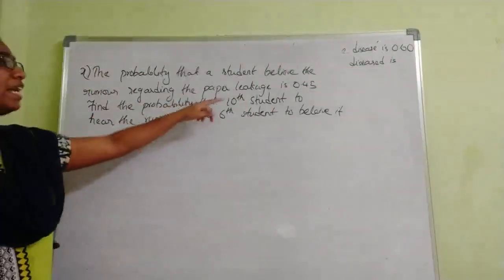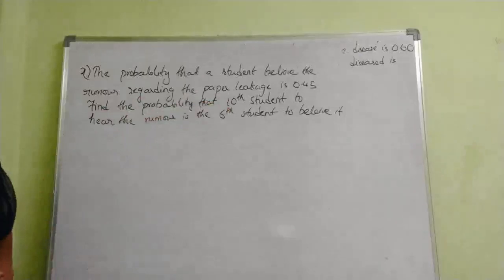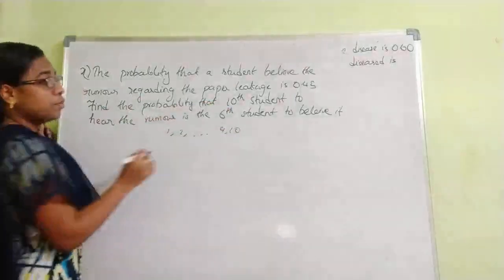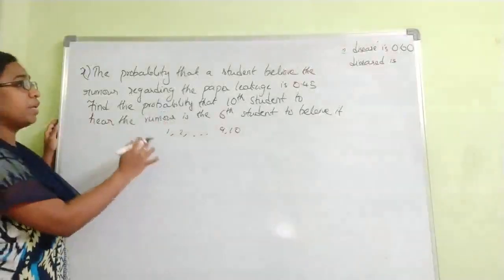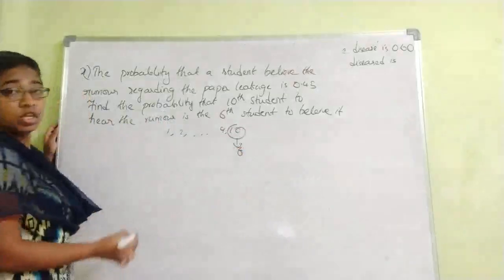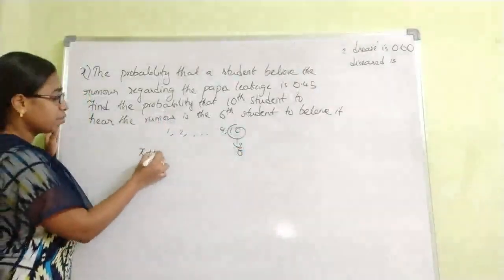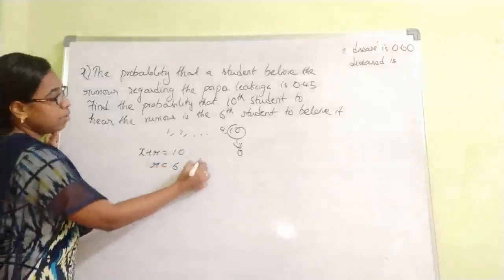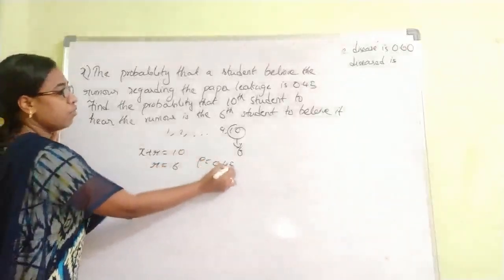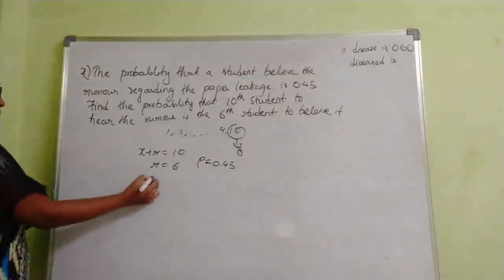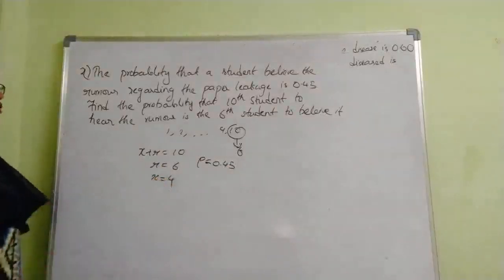The probability that the 10th student to hear it is the 6th student to believe it. So total trials X plus R equals 10 and R equals 6. P value is 0.45 given. From this you can find the X value, that is X equals 4.